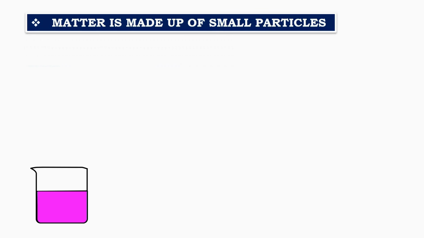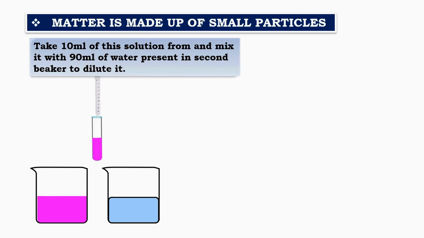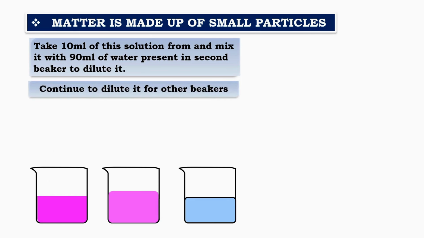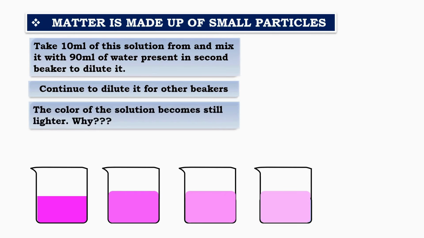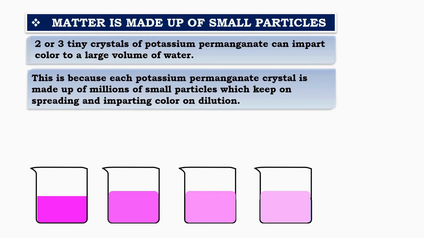Now, take 10 milliliters of this solution and mix it with 90 milliliters of water in another beaker. Continue this dilution process for additional beakers. As you dilute, notice how the color becomes lighter. This happens because the small particles of potassium permanganate are spreading throughout the water, and the concentration decreases with each dilution. This simple process shows us how matter is made up of incredibly small particles.